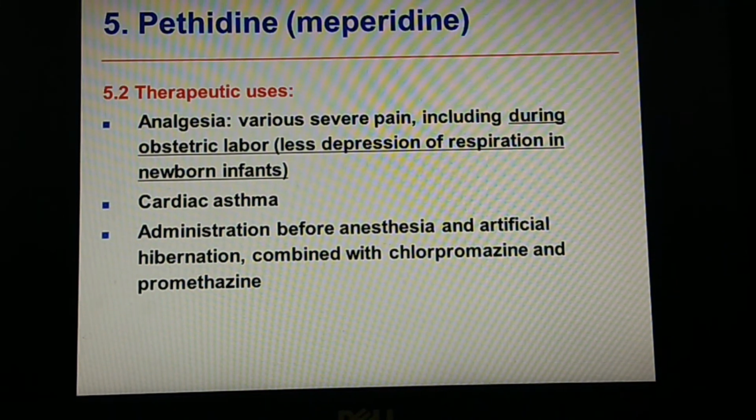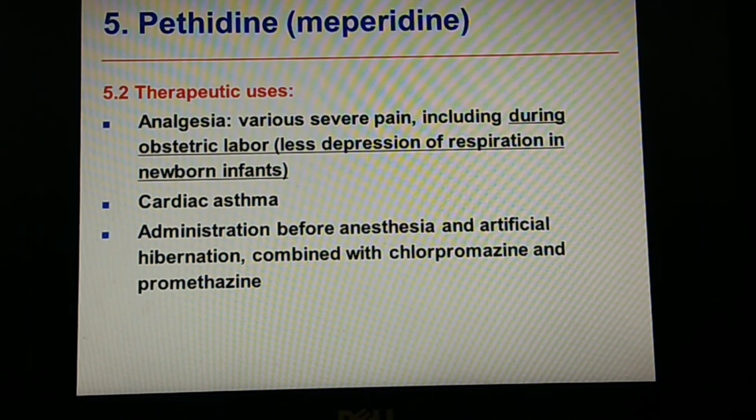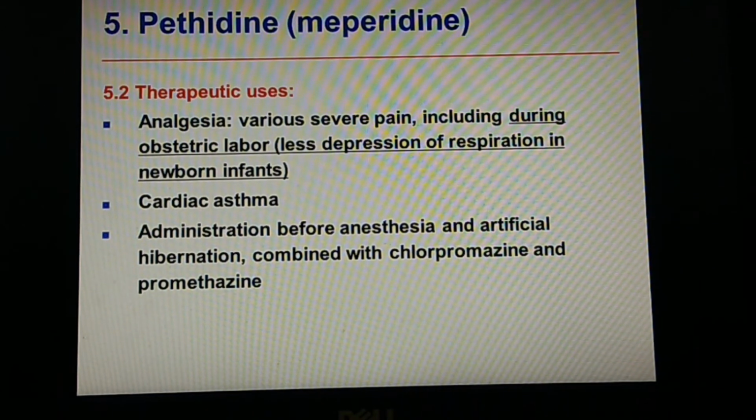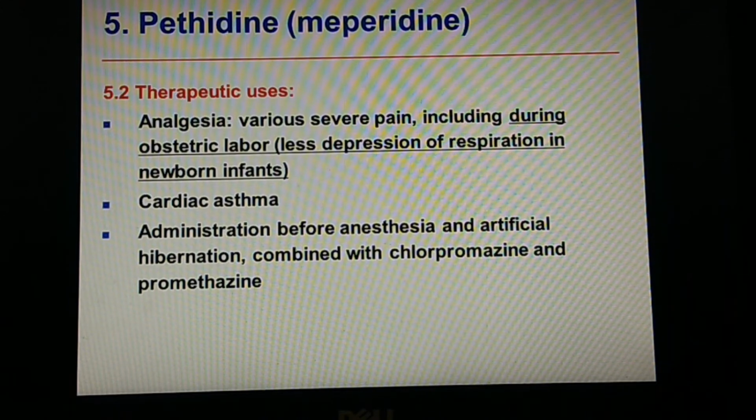pethidine can be used for various pains like obstetric and labor pain, that is, since we should not use morphine, we can go for pethidine, as it causes very little depression of the respiratory system. So since respiratory depression is less, we can go for a lighter dose of pethidine.